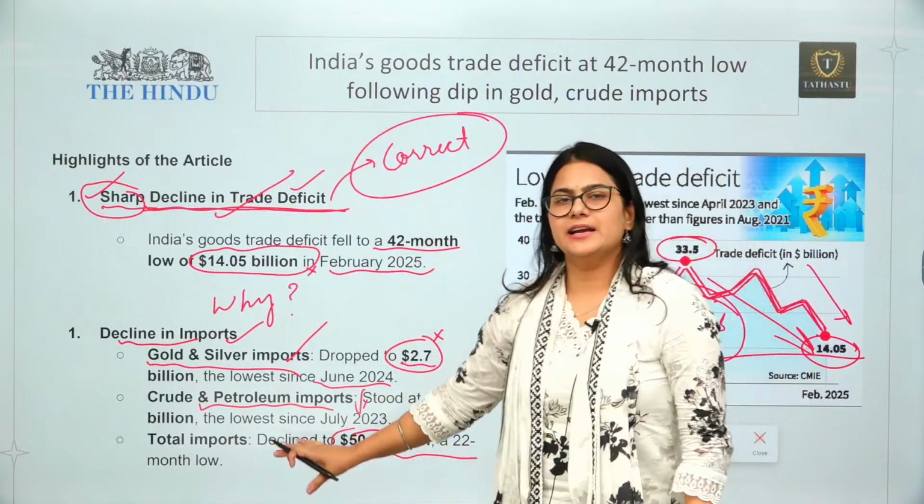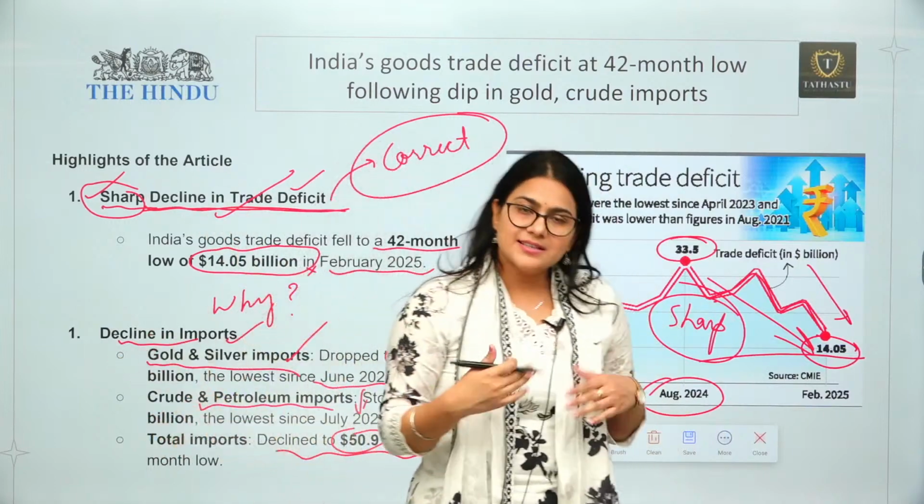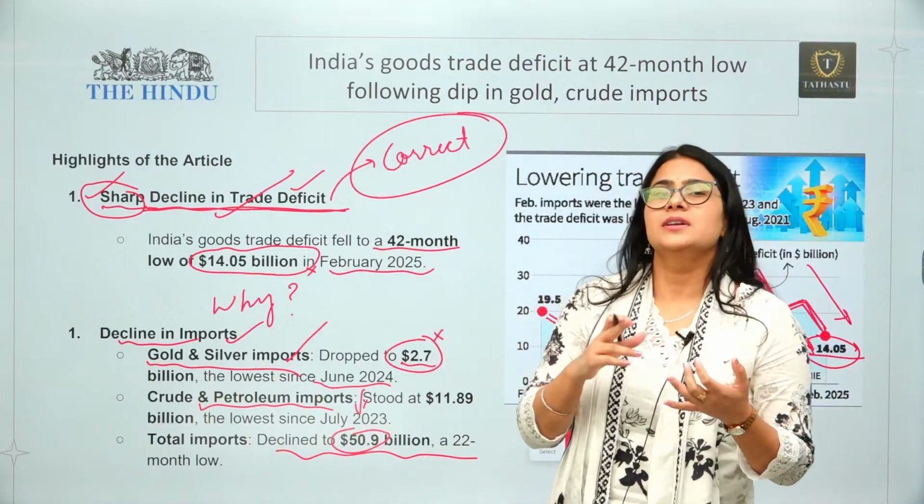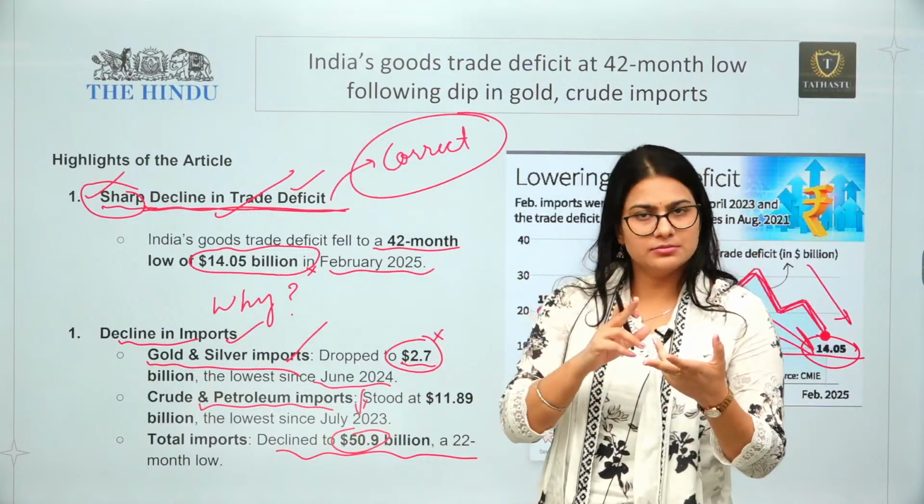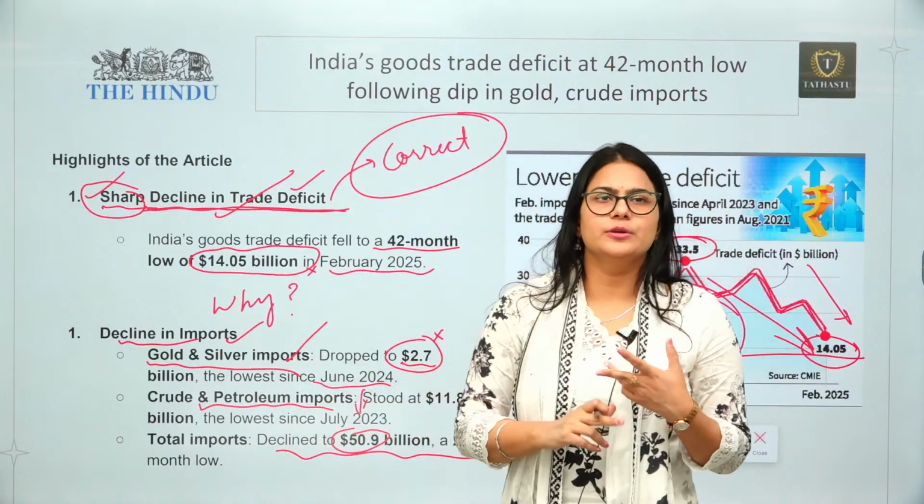So what is the key takeaway from this slide? That there was a sharp decline in trade deficit. What is the reason for that? There was a decline in imports, especially the import of gold, silver, and crude oil and petroleum, you can say that.